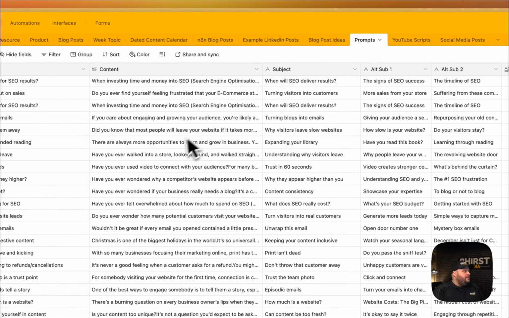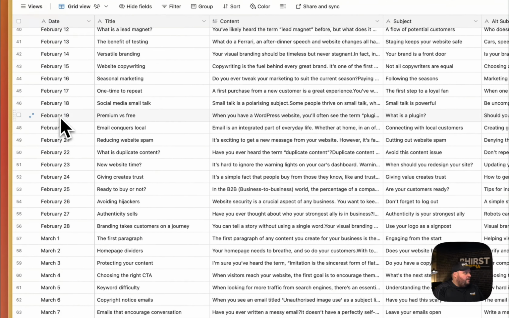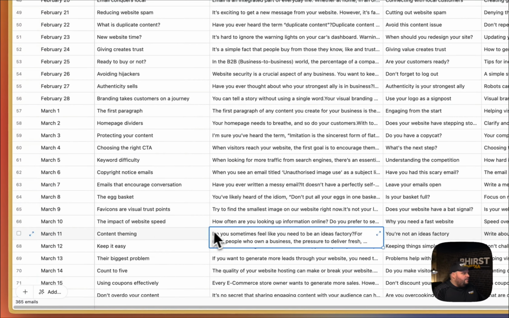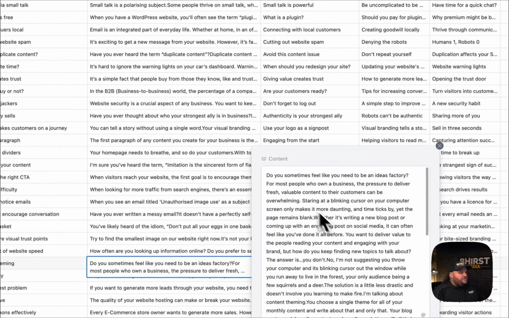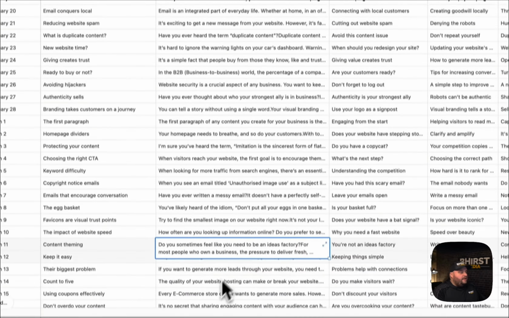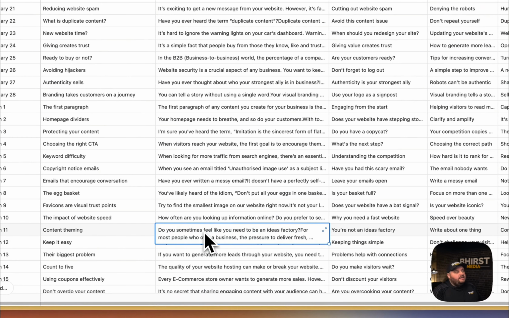So if we look at our prompts here, you can see we have basically one for every day. And from there, as we go to March 11th, we can see the idea for this one is a content theming. I can look at the information here and it gives me a full prompt on this. Now this here, you can use AI to create different prompts with this. And if you're interested in how to set something like this up, let me know.